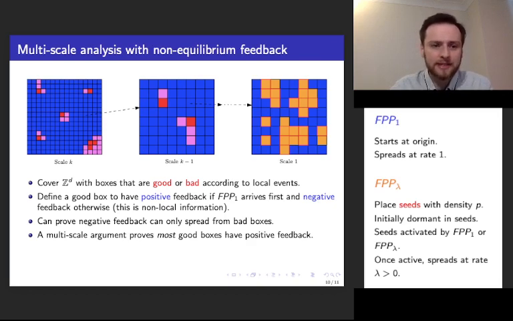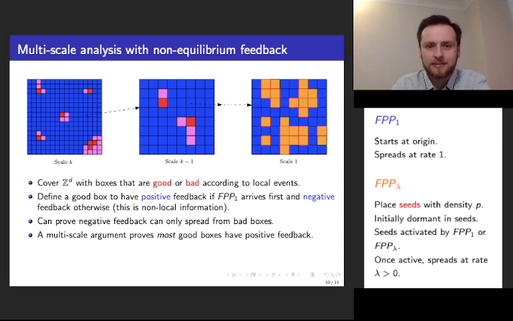The idea is to define good boxes as having positive feedback if FPP1 arrives first, and negative feedback otherwise. In this framework, we can show positive feedback spreads well through good boxes, and negative feedback can only spread from bad boxes. And then, if we can show that the effect of bad boxes, i.e. negative feedback, can be encapsulated, then in a sense most boxes will have positive feedback, i.e. good boxes where FPP1 arrived first and can take advantage of the good local event.